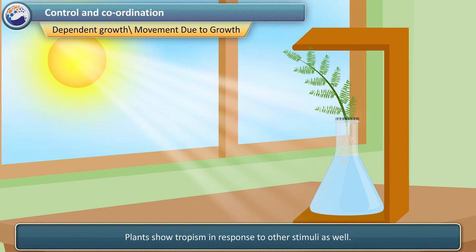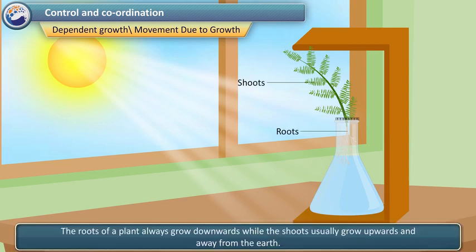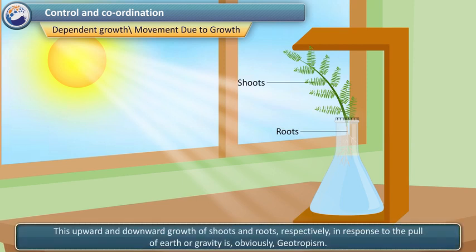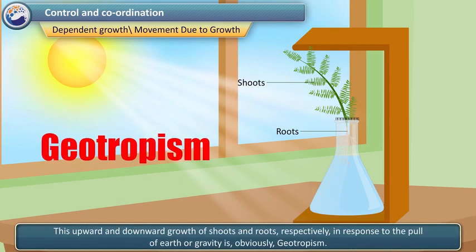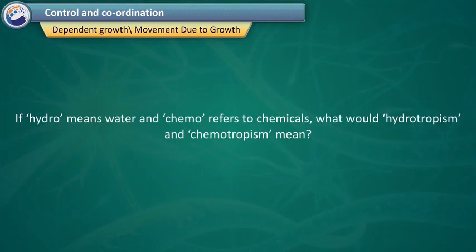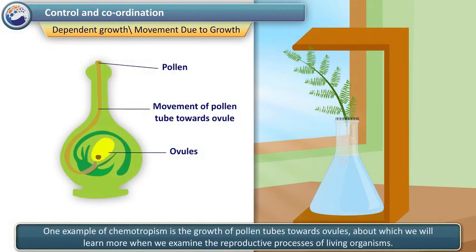Plants show tropism in response to other stimuli as well. The roots of a plant always grow downwards while the shoots usually grow upwards and away from the earth. This upward and downward growth of shoots and roots, respectively, in response to the pull of earth or gravity is, obviously, geotropism. If hydro means water and chemo refers to chemicals, what would hydrotropism and chemotropism mean? One example of chemotropism is the growth of pollen tubes towards ovules, about which we will learn more when we examine the reproductive processes of living organisms.